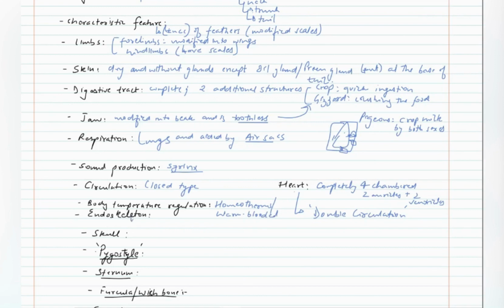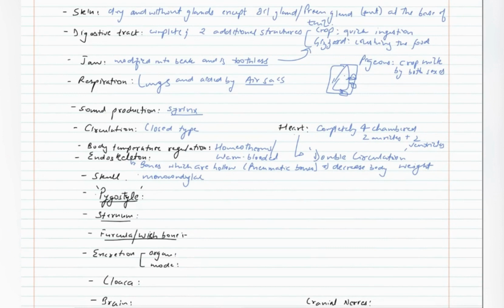The endoskeleton is made up of bones which are hollow. Humans and mammals have solid bones, whereas birds have hollow bones which are known as pneumatic bones. Pneumatic bones decrease body weight and help in flying. Since air is present inside the bones, it decreases the body weight. Skull is monocondylar, that is, there is a single occipital condyle.